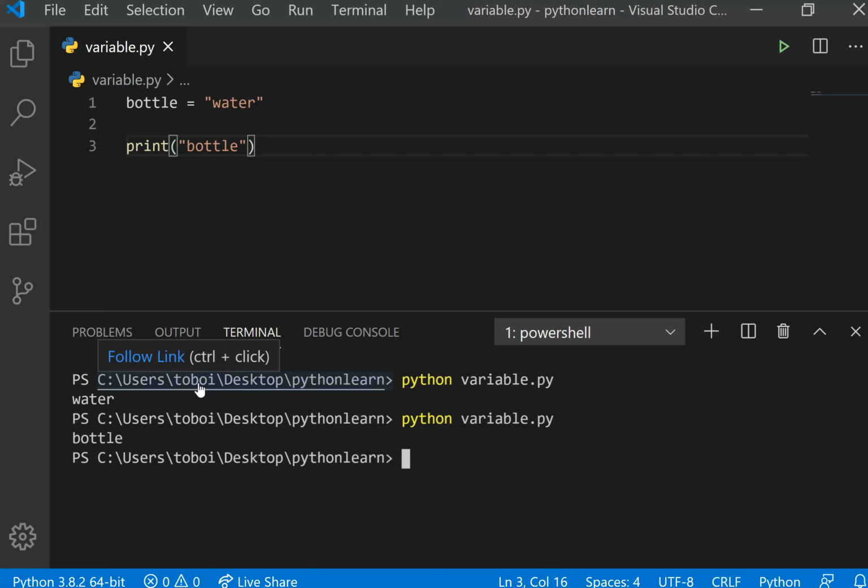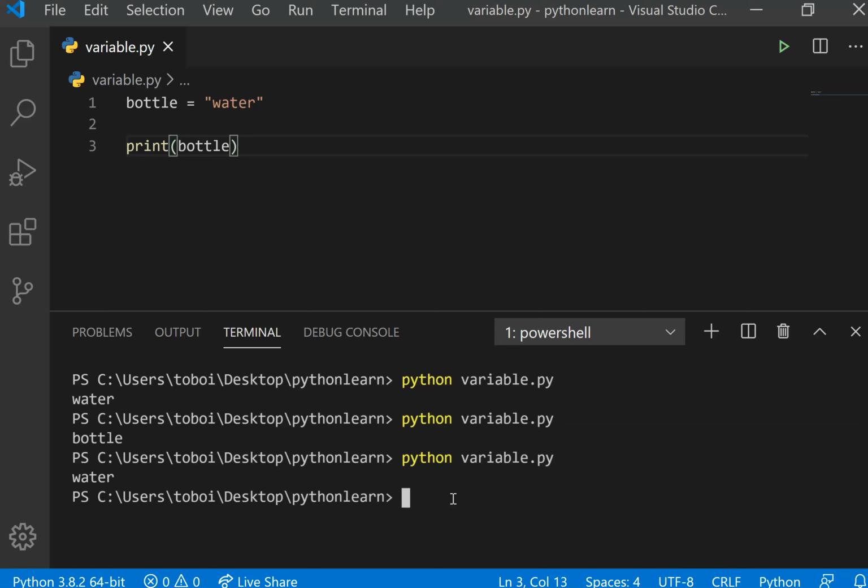But if I need to get the value of a variable, then I wouldn't be putting it in a quote. I would just be putting the variable name inside the print. I'm going to tell you why this is so in a later video. So I do python variable.py. I get water because that's the value this bottle is holding.